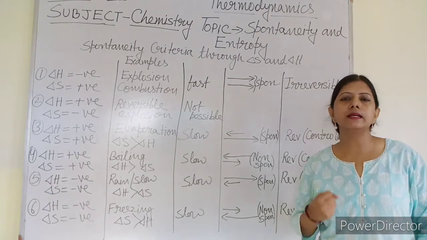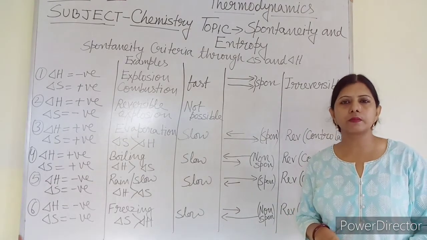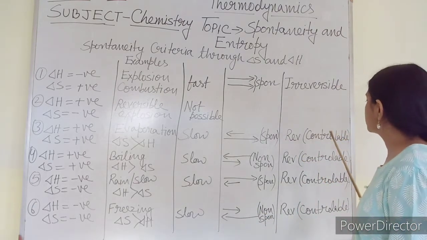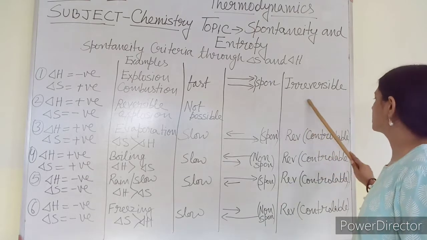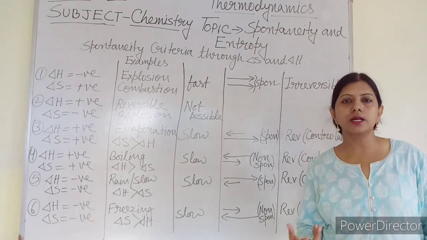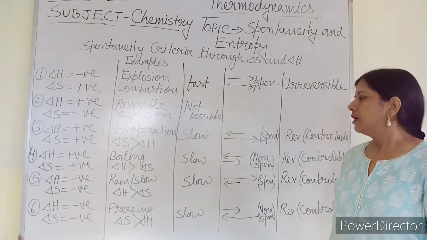Evaporation does not need any external energy. It occurs automatically at all temperatures. So it is a spontaneous process. It is reversible and controllable. This is uncontrollable. Evaporation can be reversed back by changing the condition definitely. So it can be reversed.